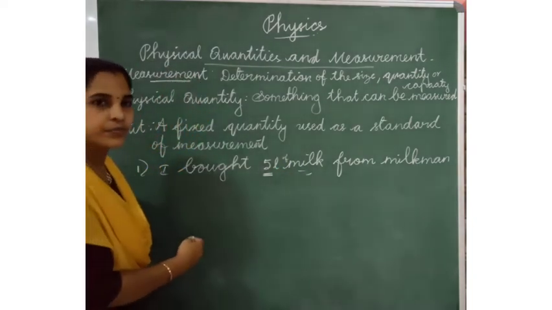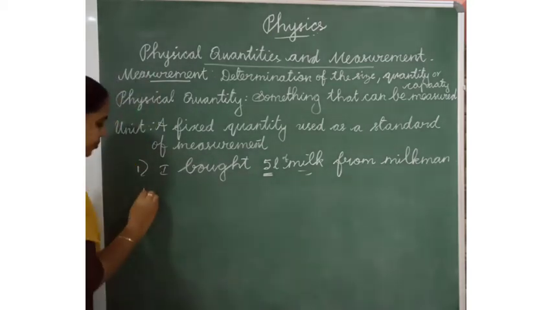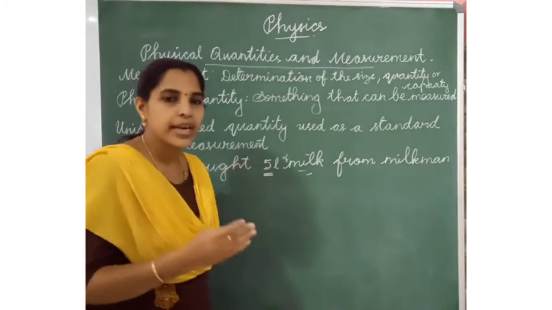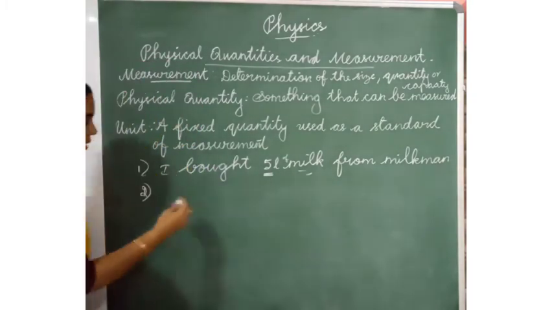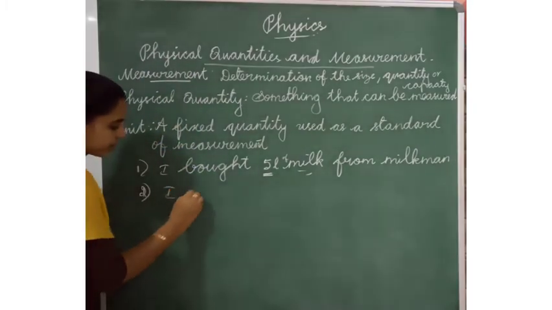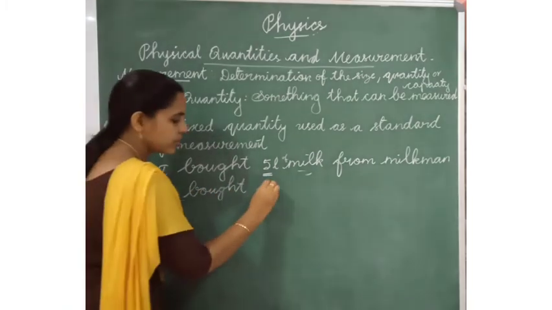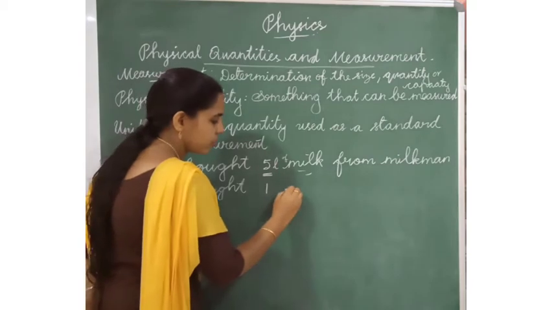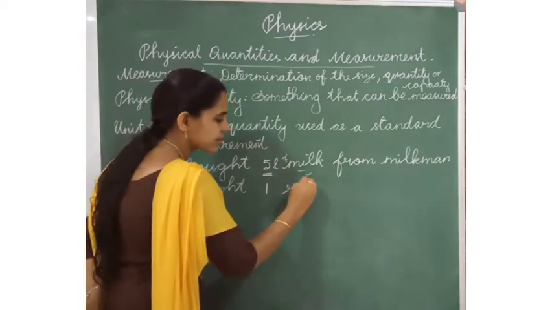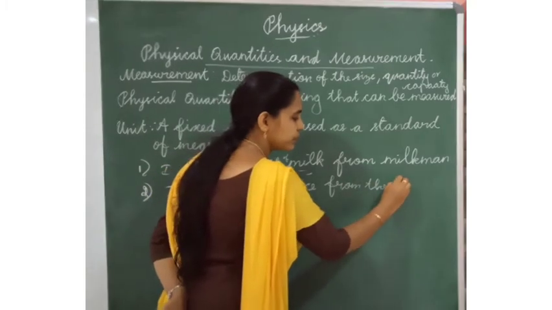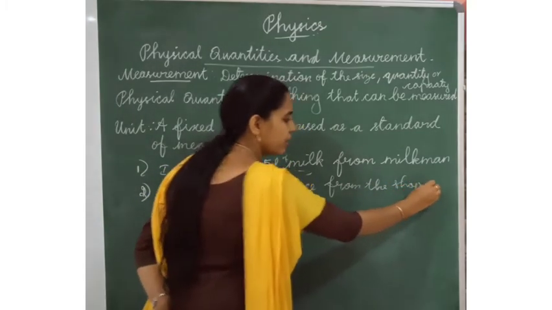Do you understand? Then when we buy rice from the shop, we will say, I bought one rice from the shop. How will you read this?